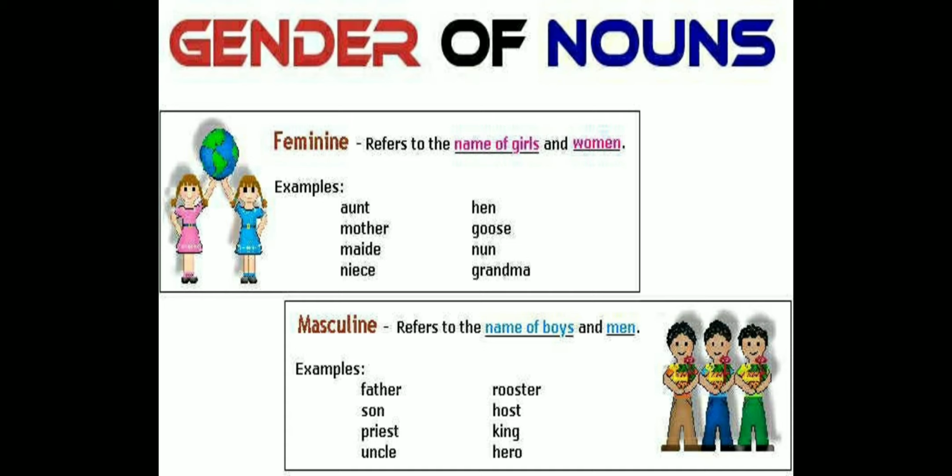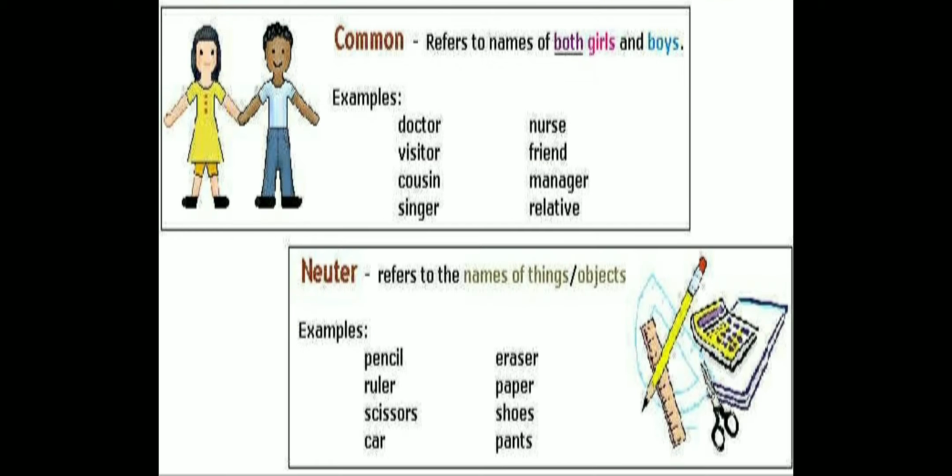So when we are talking about the female members, the girls or women, any female member that you talk about, could be a friend, your relative, anyone you know, then you're talking about the feminine gender. When you talk about the males, like the boys or men, your relatives or anyone known to you, then you talk about the masculine gender. Now, next we'll be talking about the other two genders, the common and the neuter. When we are talking about the gender of nouns, there are four kinds: feminine, masculine, that we just understood. Next is common and neuter.